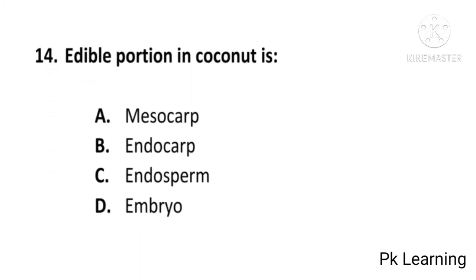Edible portion in coconut is mesocarp, endocarp, endosperm or embryo? And answer is C. Endosperm. Edible portion in coconut is endosperm. C is correct option. And next question is: